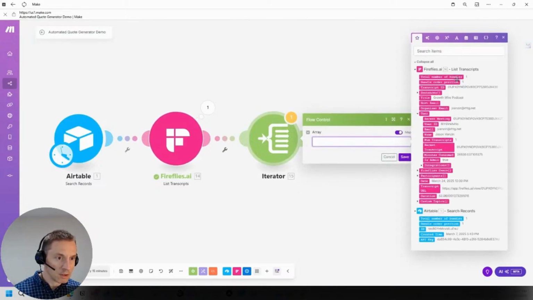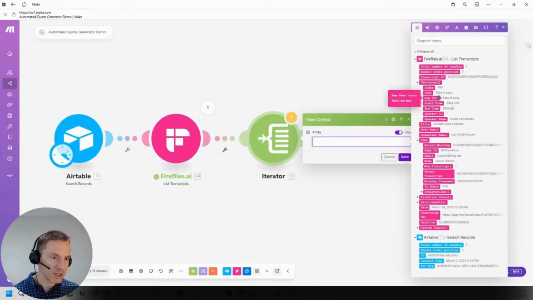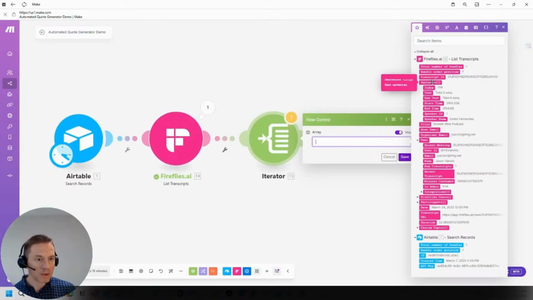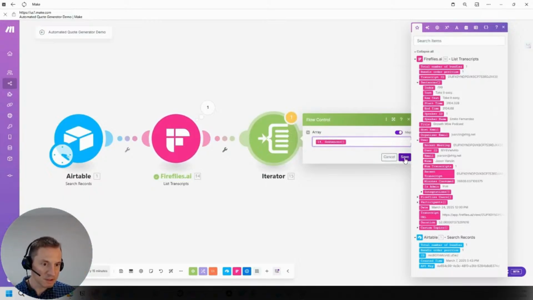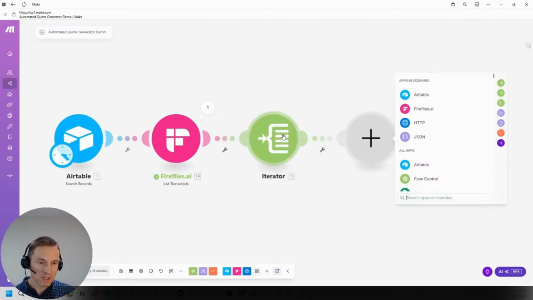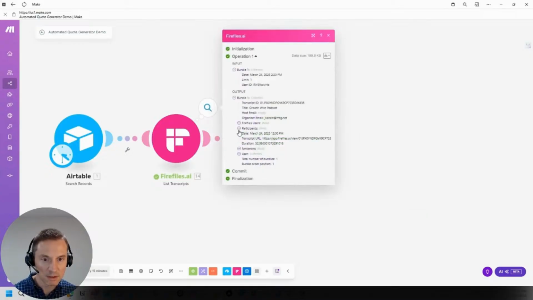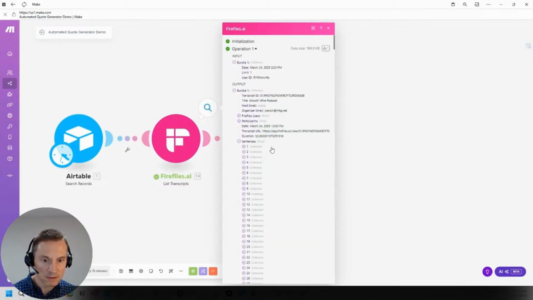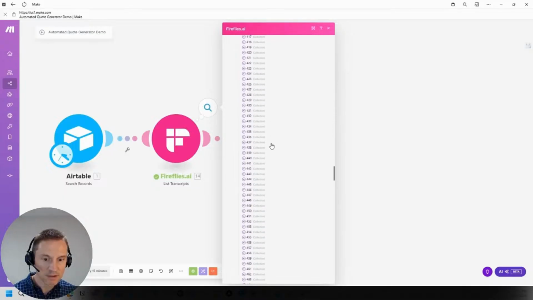For each one of those, they have sentences. Sentences are the actual speaking. This one is Emilio. He spoke one time. This is what we're going to iterate over. So you only see the one, but it's going to put sentences in there. We're going to go through each sentence, and what we're going to do is aggregate them because we can't set an array. This array probably has hundreds of sentences.